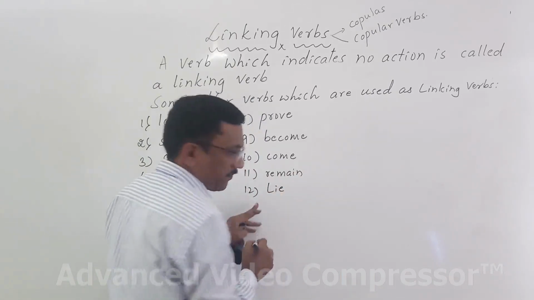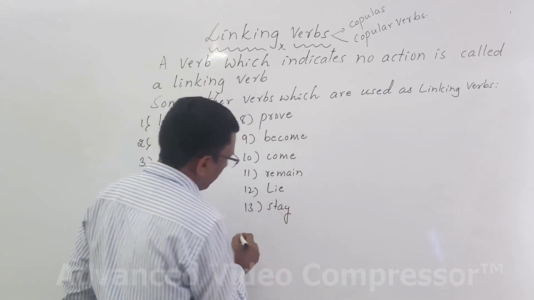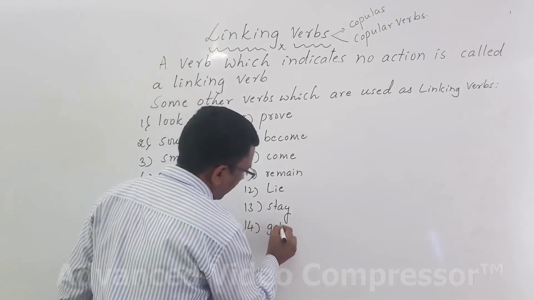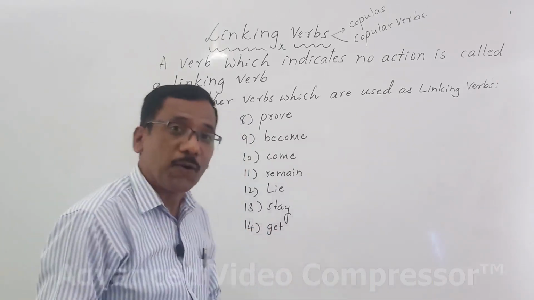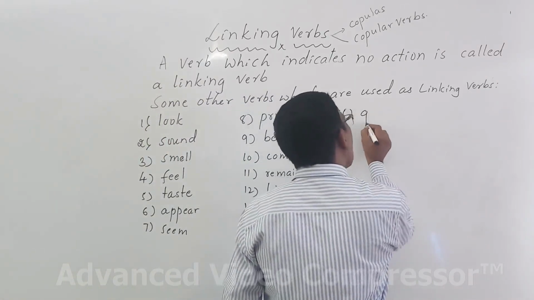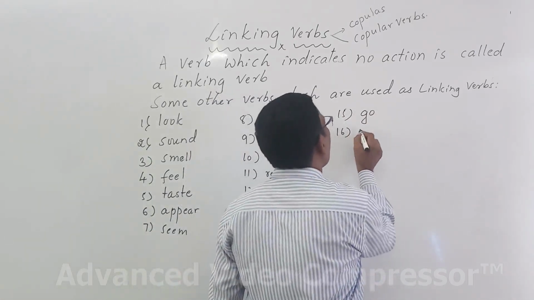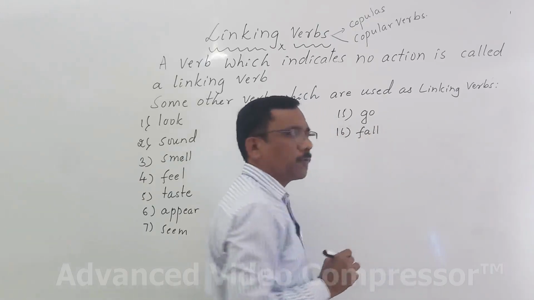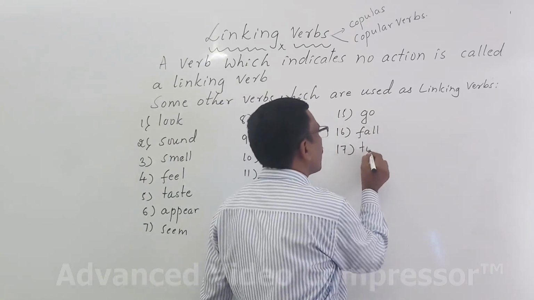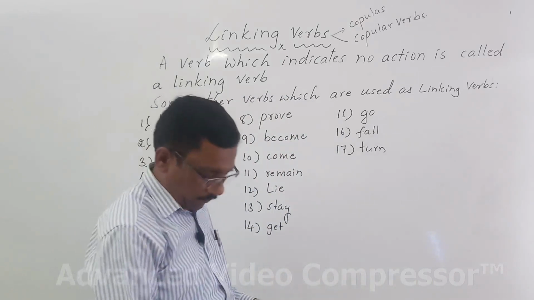Then lie, stay, can be used as a linking verb. Then even, get, can be used as a linking verb. Okay, please remember, even go can be used as a linking verb in English. Then fall can be used as a linking verb. At last, please remember, turn, even turn can be used as a linking verb. Understand? Please remember.